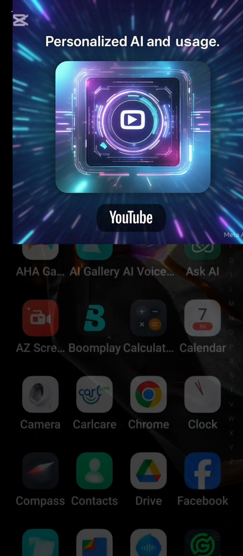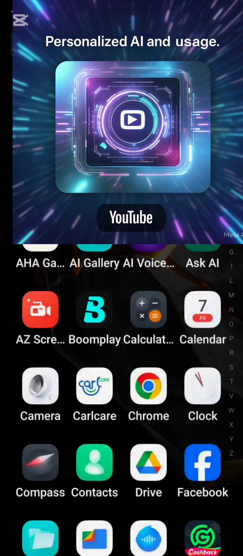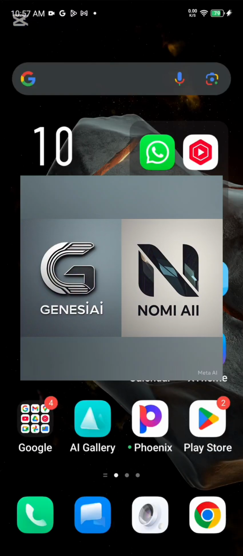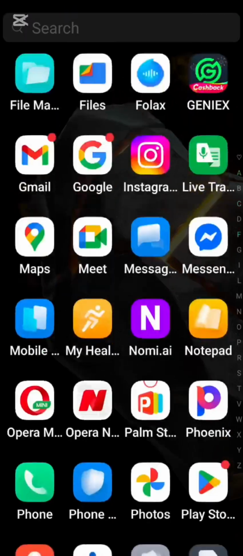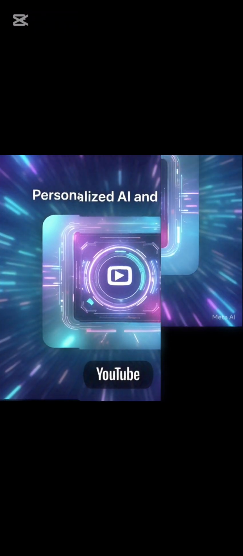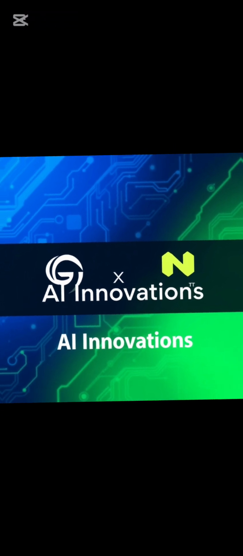Today, we are going to discuss how to use a personalized AI chatbot, and especially we are going to give attention to Nomi AI as one of the personalized AI. We have Sparks AI, we have Genesia AI, and others. They all work in the same way. However, we would just want to discuss using Nomi AI as an example.